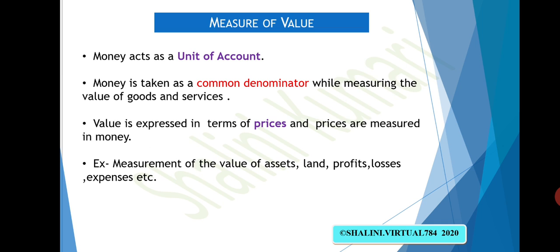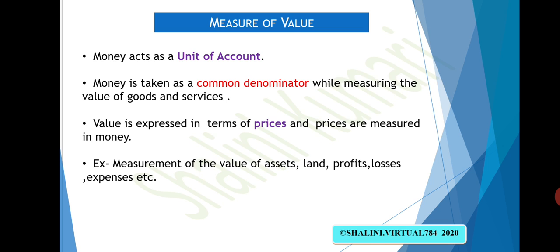So that is a facility we get by using money. This was about money as a measure of value. Knowing the price of a commodity helps both the seller and the purchaser to make a correct decision. So it's one of the very important functions of money.